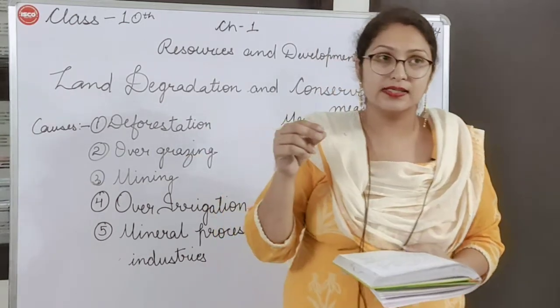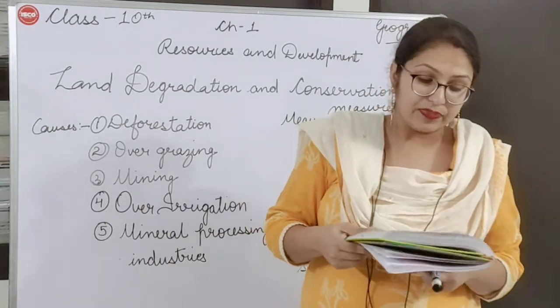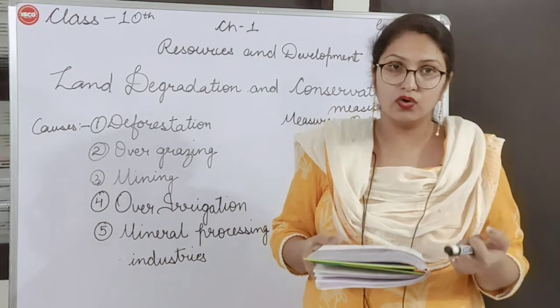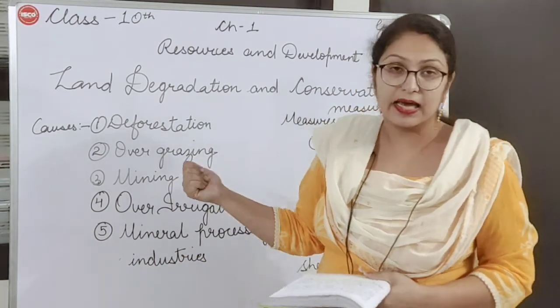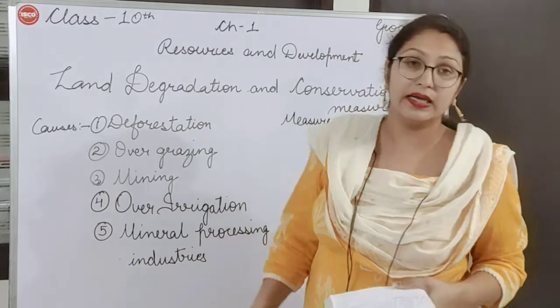Okay, you can say saline in nature also. So because of that, land is degraded. Now fertility is less, we can't grow crops, so it becomes saline in nature and land is degraded. Then last is mineral processing industries.